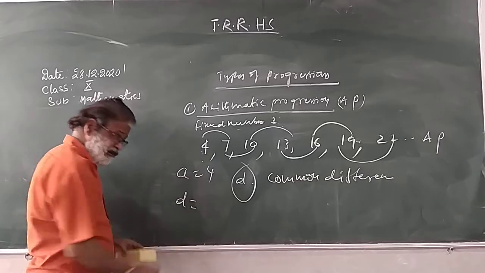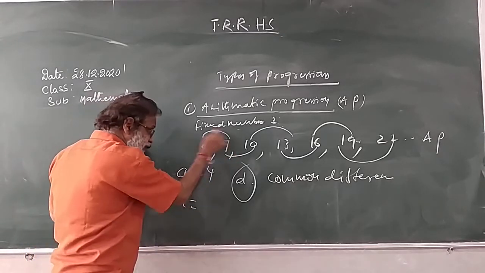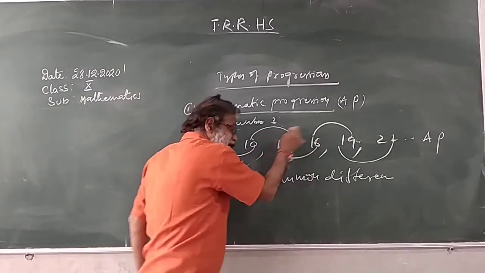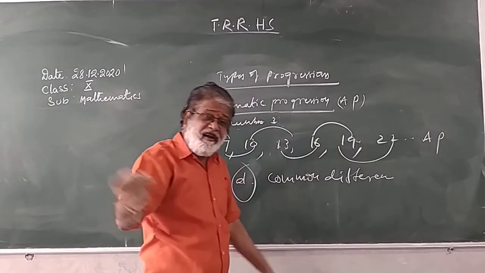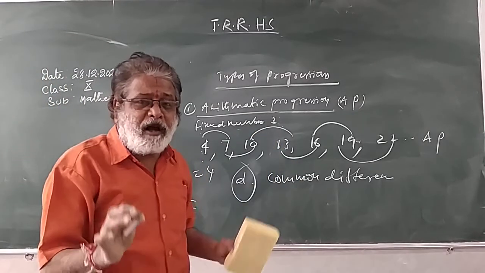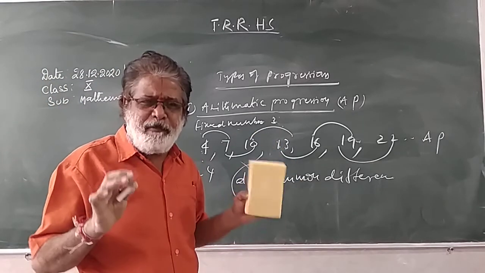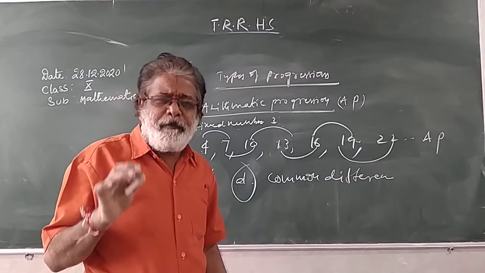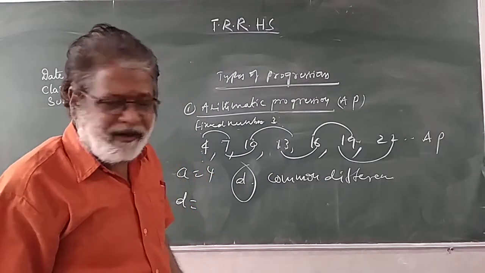D, how do you get it? Second minus first, third minus second, fourth minus third, fifth minus fourth. So from the succeeding term, subtract the preceding one. You will get the common difference. How do you obtain the common difference? Common difference can be obtained by subtracting the preceding from the succeeding one.